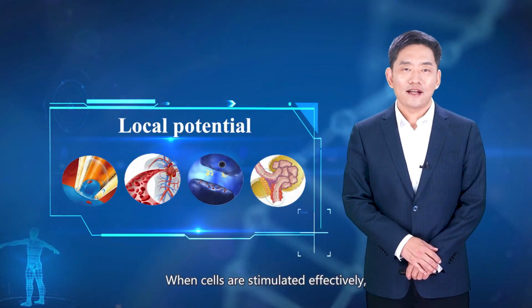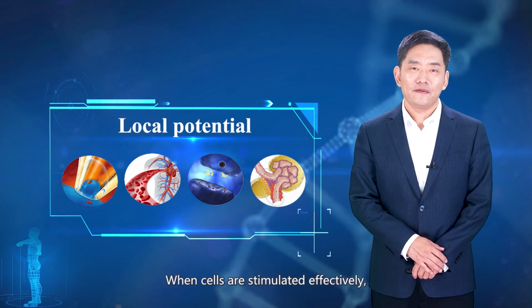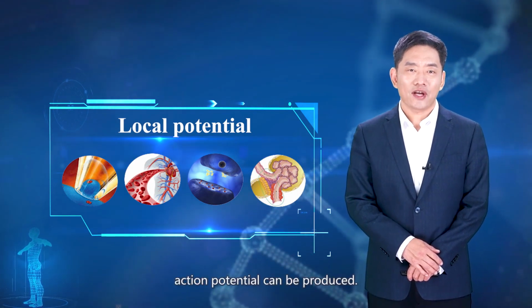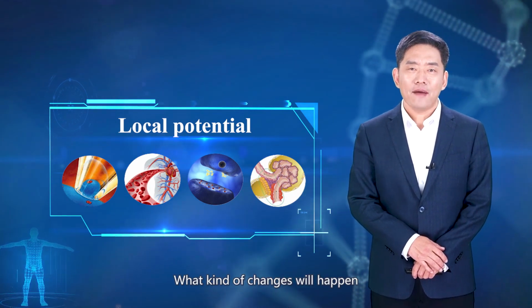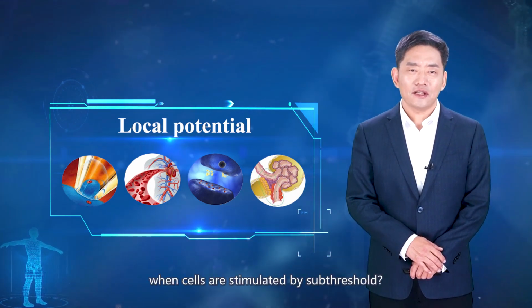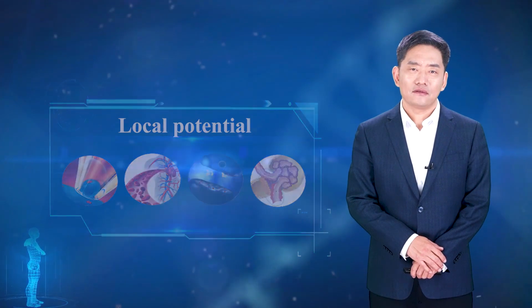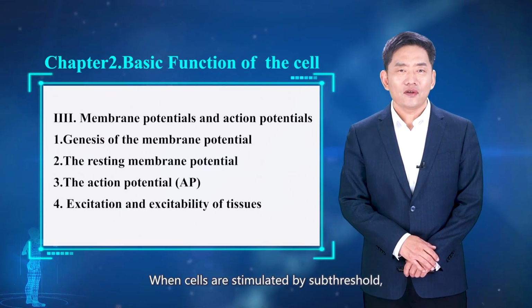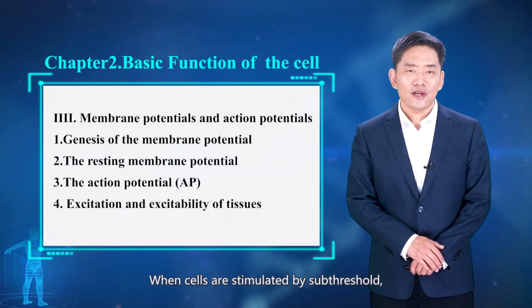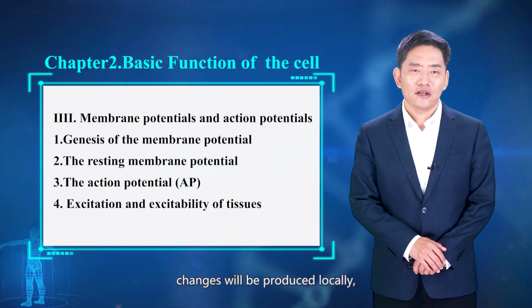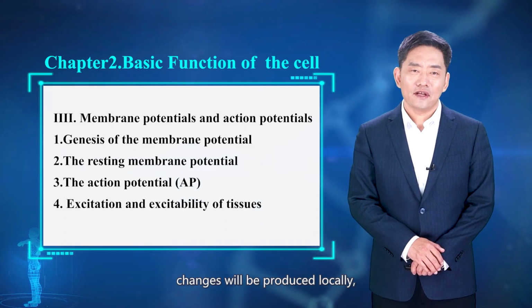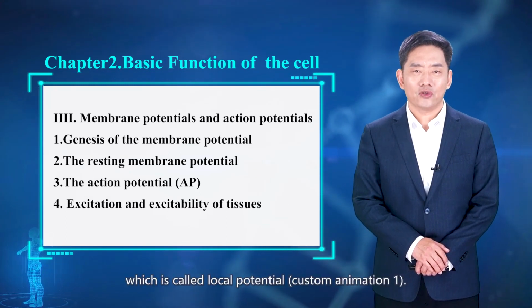When cells are stimulated effectively, action potential can be produced. What kind of changes will happen when cells are stimulated by subthreshold? When cells are stimulated by subthreshold, a small amplitude of membrane potential changes will be produced locally, which is called local potential.